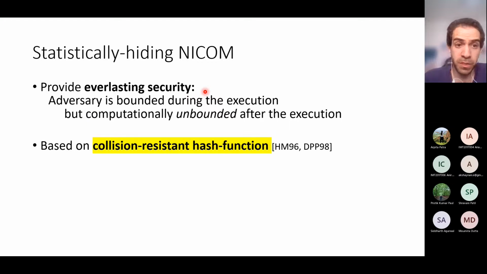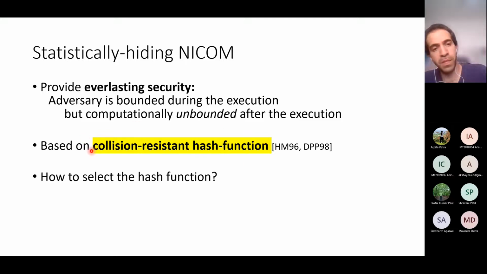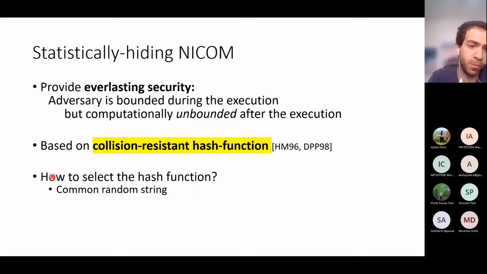Now, such commitments can be based on collision-resistant hash functions, which is, again, a minicrypt type assumption. However, I should mention that there is a technicality here regarding how we select this hash function. Because the adversary is non-uniform, the hash function has to be picked from a family of hash functions, and you should pick this hash function before the execution of the protocol. Okay, so one way to do it is to use a trusted setup, a common random string that just picks a random hash function.